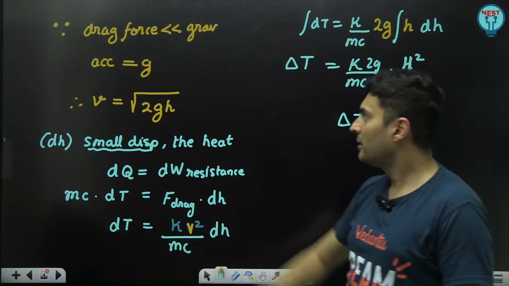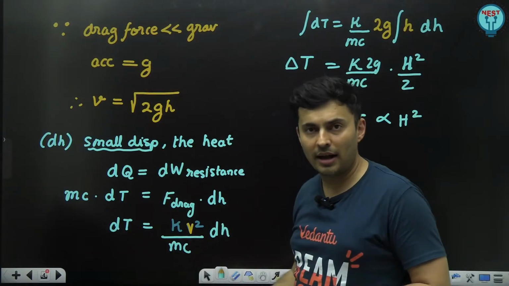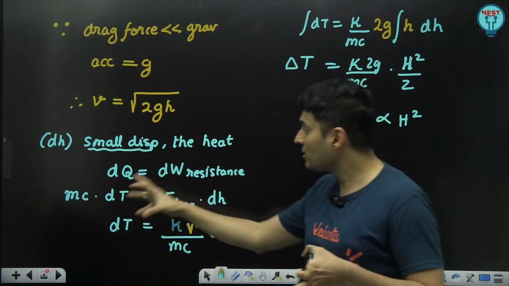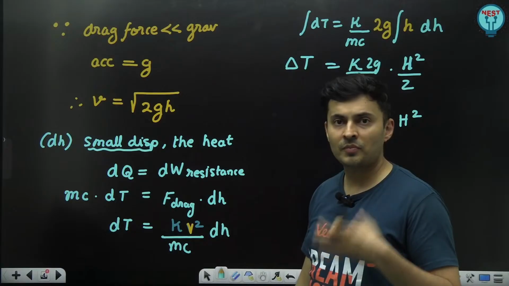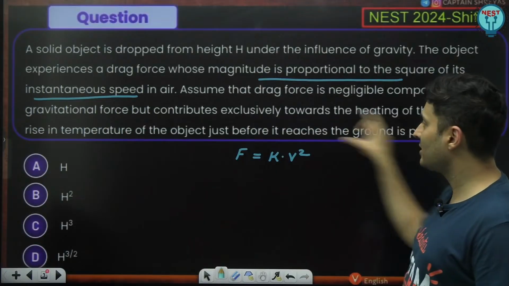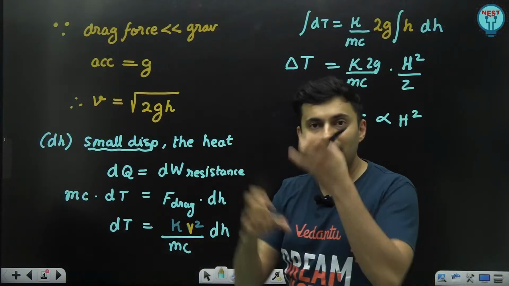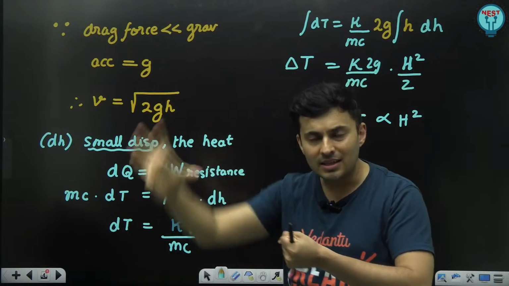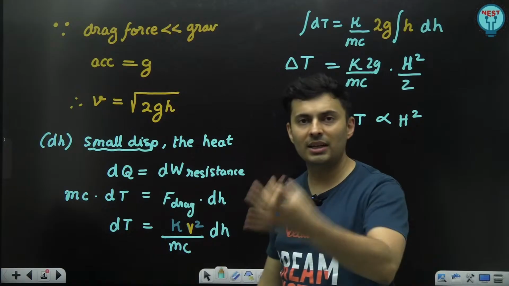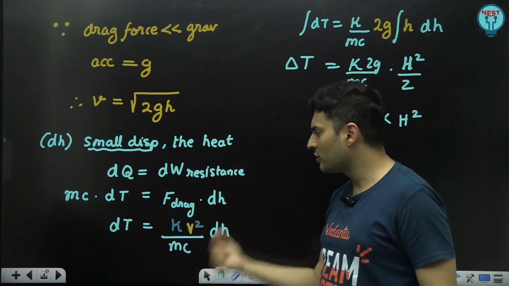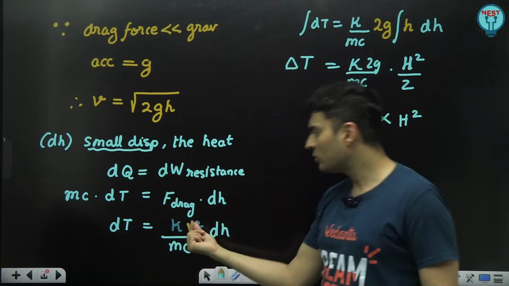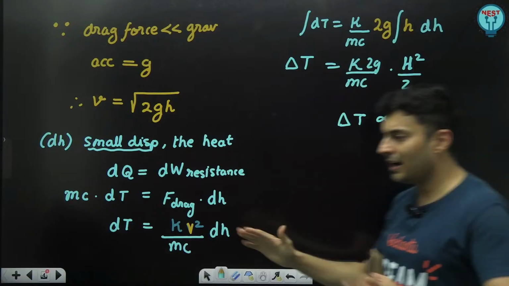Very good question. First part, you had to ignore the drag force for finding speed because drag force is small. But for the heat calculations, you have to only consider the drag force because the drag force is mainly responsible, contributes excessively to the heating. So the negative work done by that drag force is being consumed and lost as heat. So the magnitude of the work is the magnitude of the heat produced at every instant. Work done is force into displacement. Force is assumed kV square given velocity. Substitute from here, integrate, you get the answer.